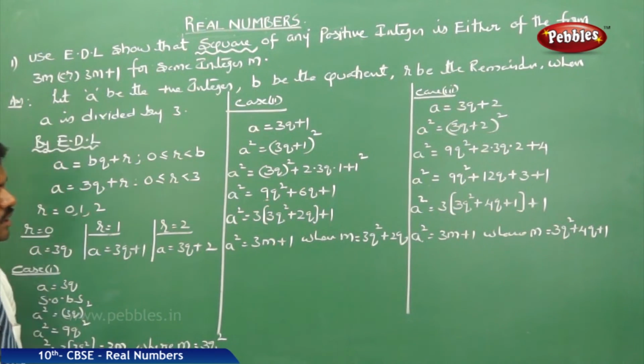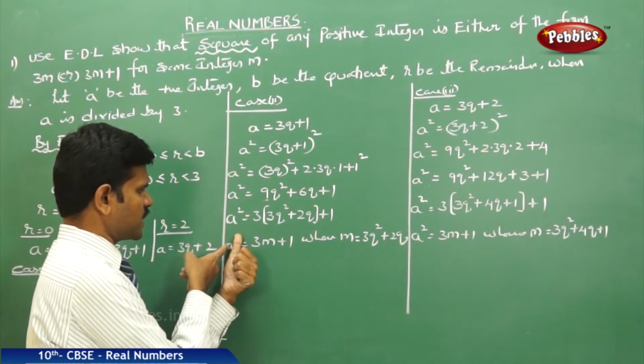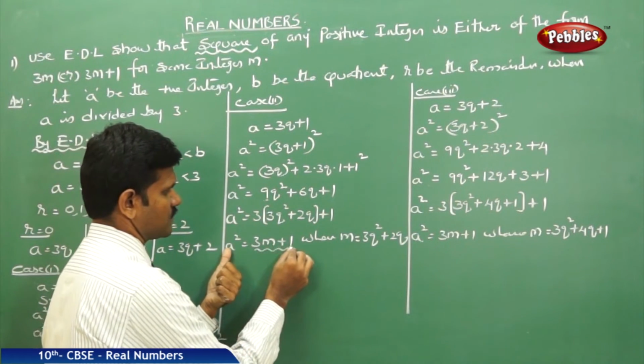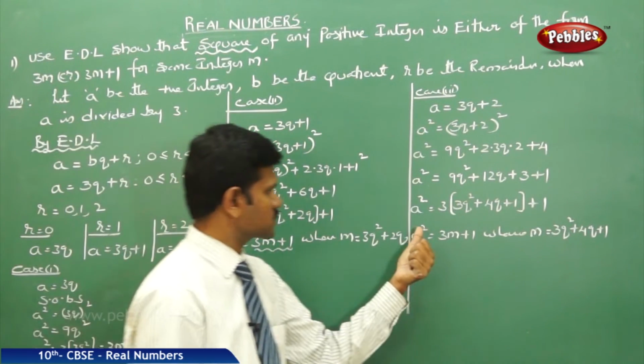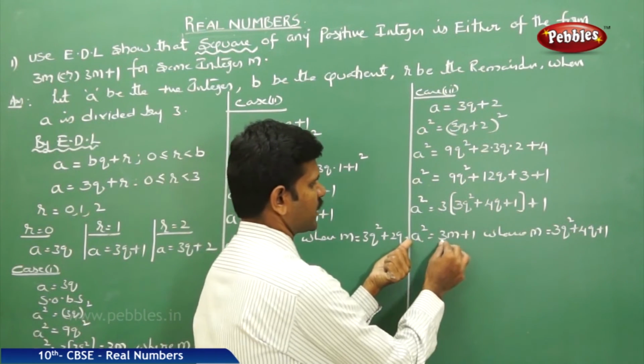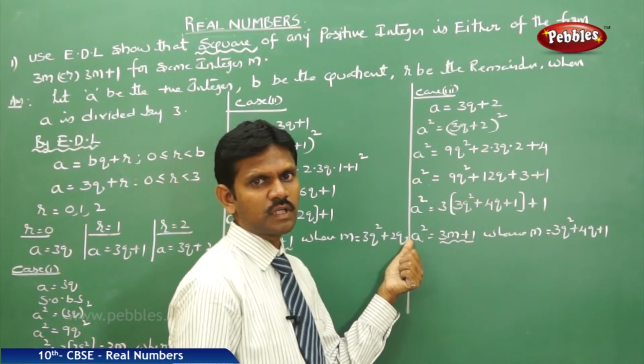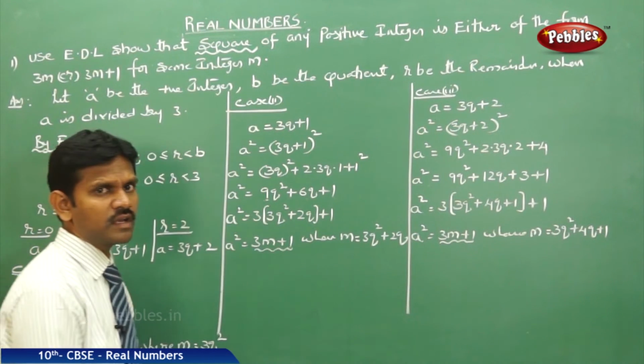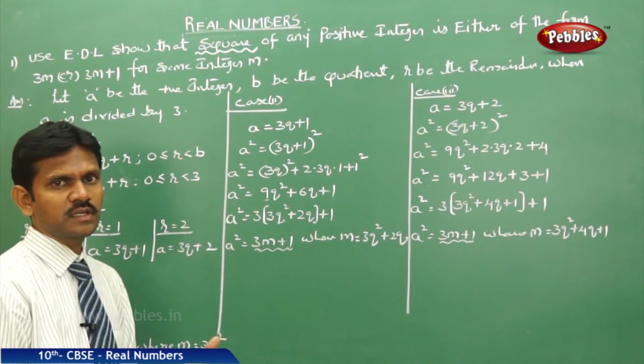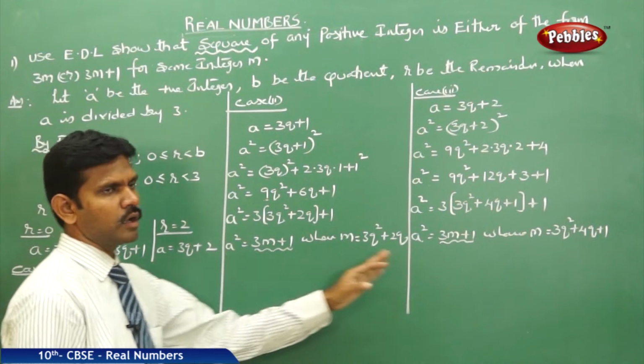Now let us see the conclusion. In the first case, the square of the number is of the form 3m. In the second case, it is of the form 3m plus 1. In the third case, it is again of the form 3m plus 1. Therefore I conclude that the square of any number can be expressed in the form 3m or 3m plus 1.